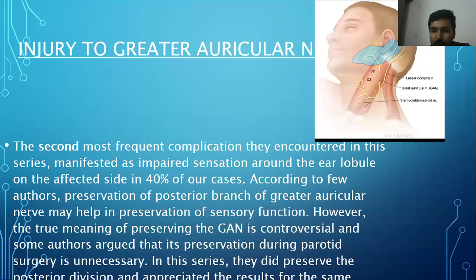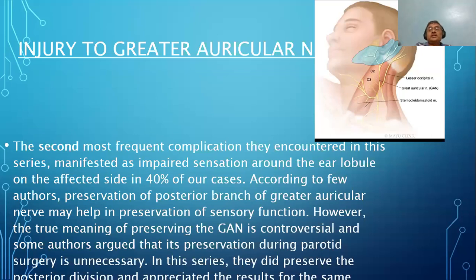Posterior division of greater auricular nerve should be preserved. So what are their findings? You have written completely. That is an appreciated result. What is it? It means the complication rate is less or no complication while preserving the posterior branch. But what complication? The paresthesia or loss of the sensation into the region which is supplied by greater auricular nerve.